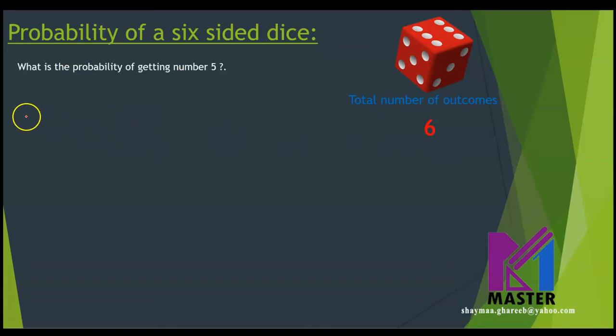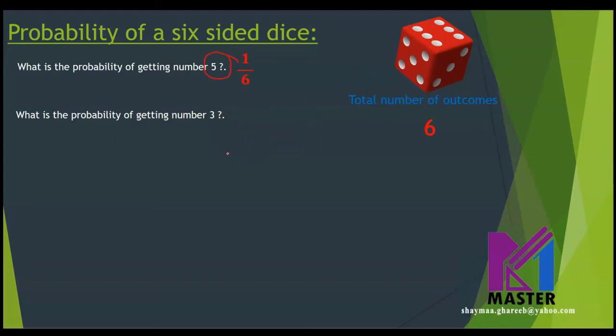Now, let's see the question. What is the probability of getting a number 5? So how many 5s are there in the dice? Only 1. So the probability then will be 1 over 6. What about the probability of getting number 3? How many 3s in the dice? Only 1.